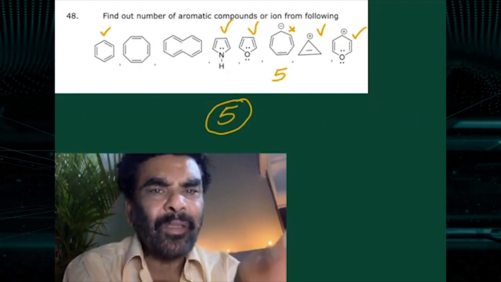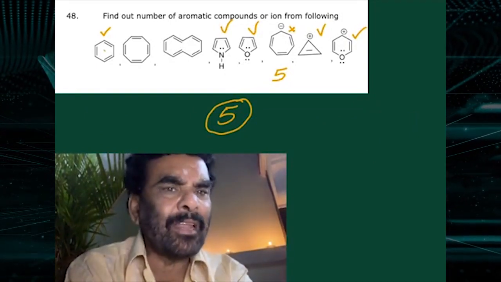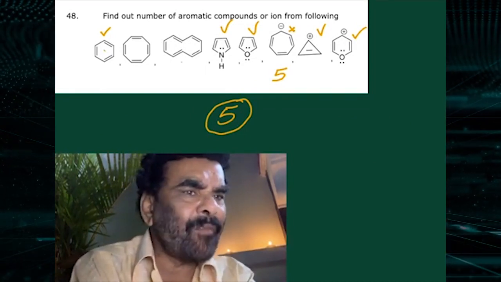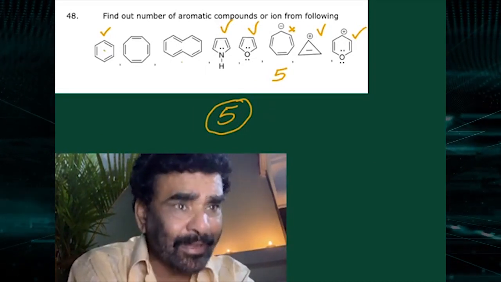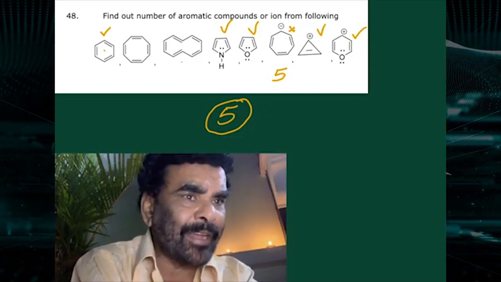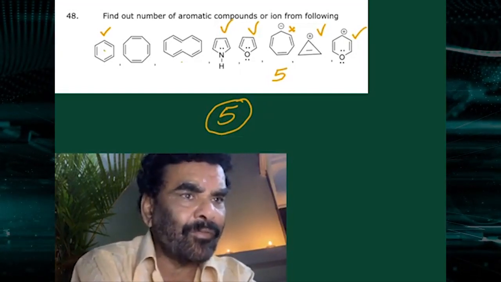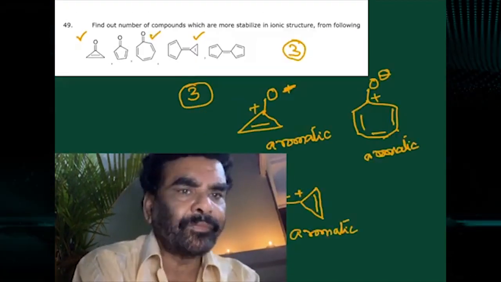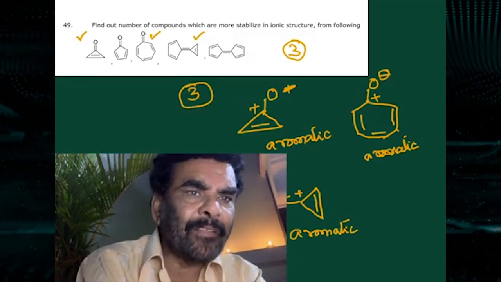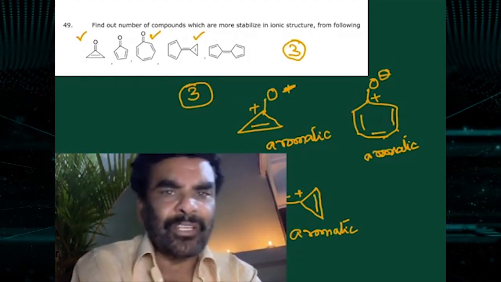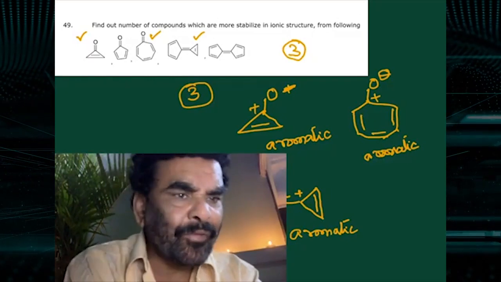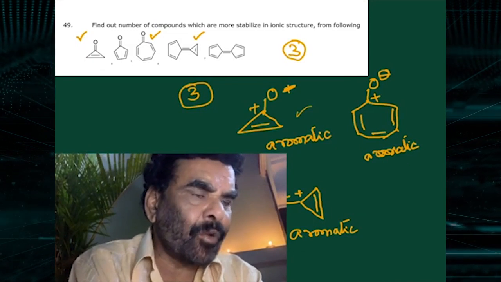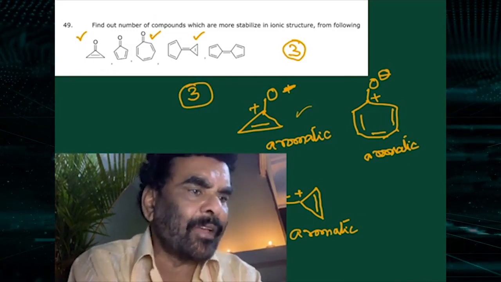Aromatic compounds: you know, benzene is aromatic. Second one non-aromatic. This is aromatic, non-aromatic, anti-aromatic. This is aromatic again. This is aromatic. 1, 2, 3, 4, 5. You know the conditions. This is a more stable ionic structure. This is stable in the ionic form only. This ring is now aromatic. This is the stable tropylium cation, only stable in the ionic form.